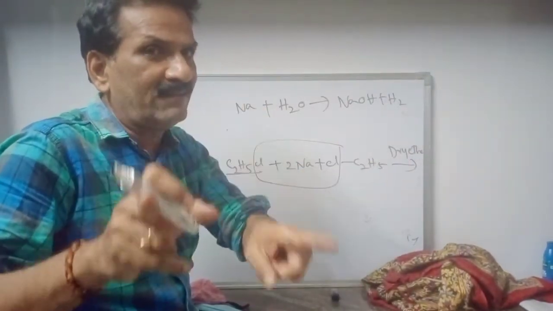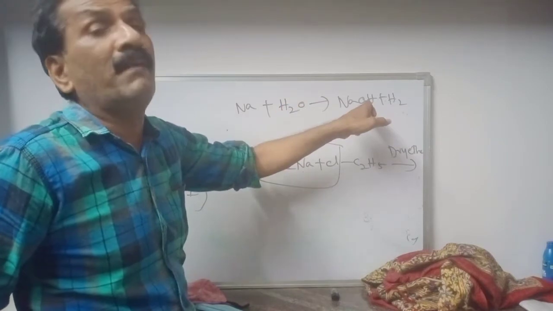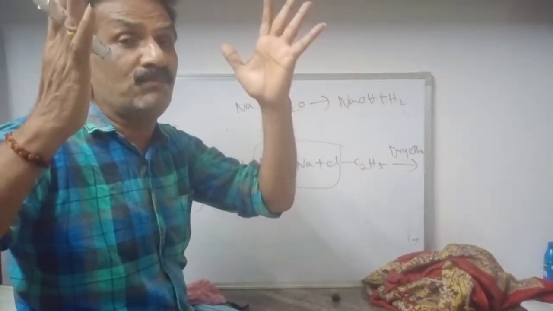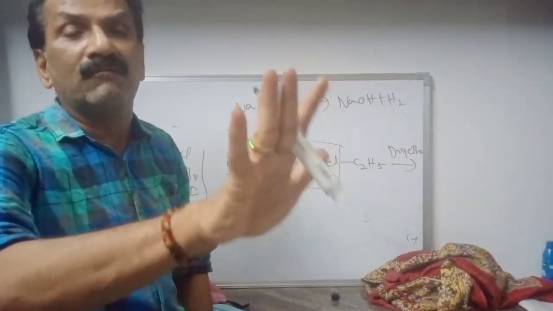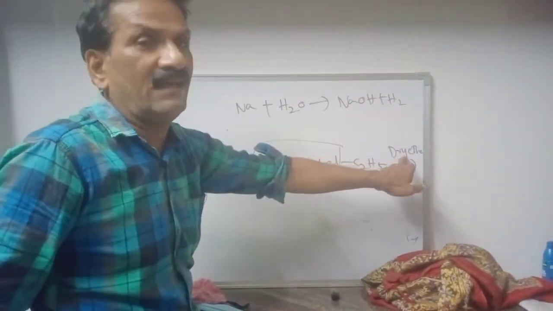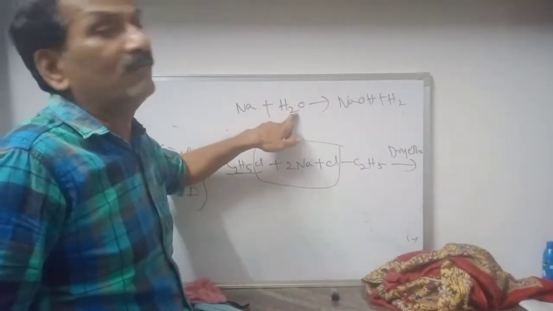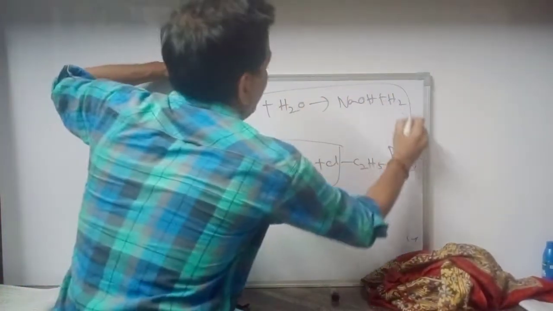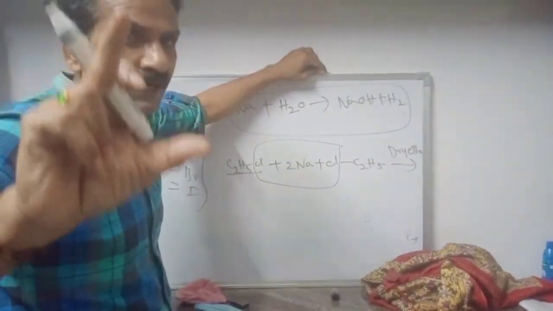If you take aqueous, what happens? The sodium reacts with the water. We may have sodium hydroxide and hydrogen. This reaction may be hampered, may be disturbed. So one should take only dry ether. You are not supposed to take aqueous. If you take aqueous, this is the scenario. So don't take aqueous, only take dry ether.